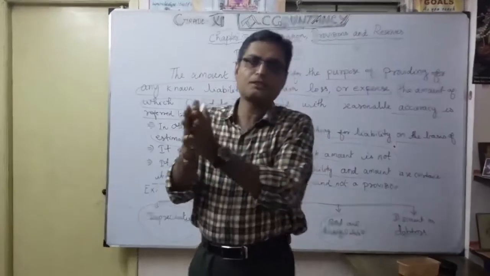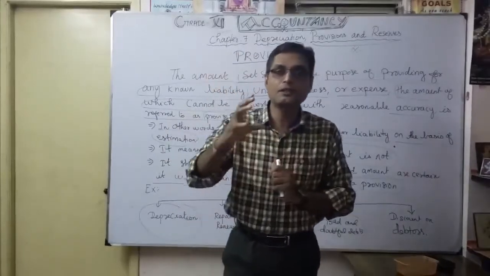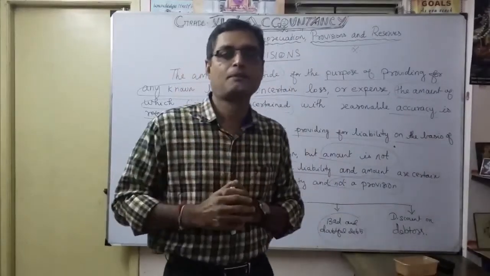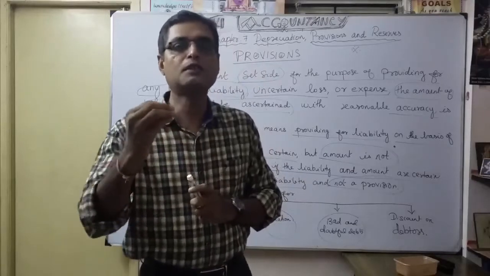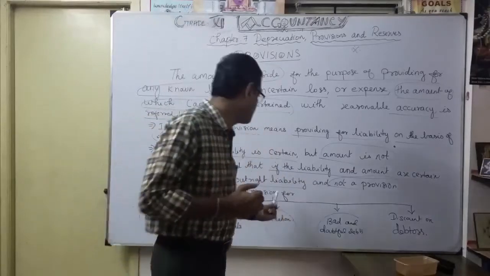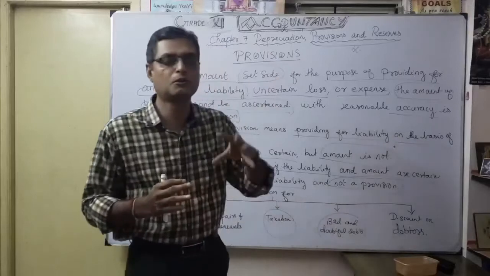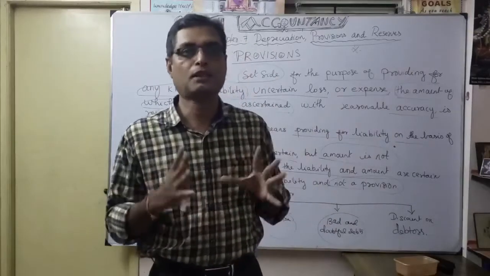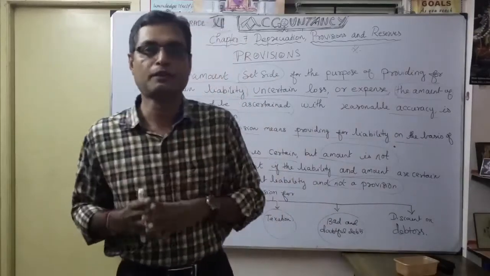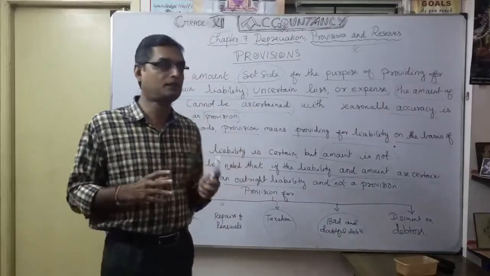Out of the 6 lakh, definitely some 50,000 worth, I'm telling, some amount is very difficult to recover. So now itself we want to make a provision for that bad and doubtful debts, to show in our profit and loss account to make it the correct profit, a true and fair view of the profit. Correct, that is the main purpose.